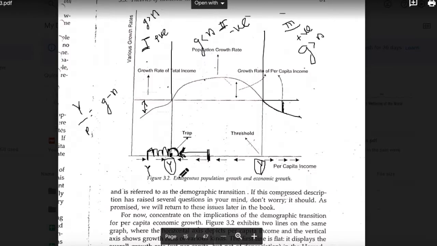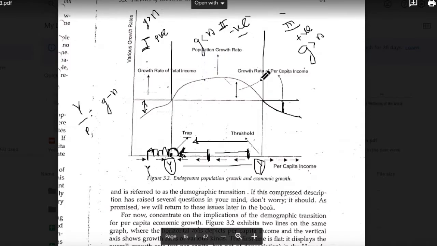That's the reason why this is called a trap, because if you cross this point, you will land up in this zone of negative per capita income growth rate, and there is no possible way for your economy to move beyond this point. You will notice the arrows here moving in this direction, because at any level of income in this zone you are facing a negative per capita income growth rate.